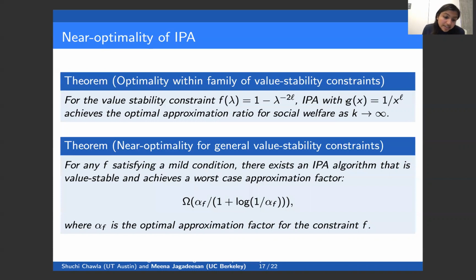So in particular, if we take lambda of f to be the optimal approximation ratio for allocation rules that are value stable with respect to f, IPA achieves a worst case approximation ratio of lambda f divided by 1 plus log 1 over lambda f. So in this sense, inverse proportional allocation achieves near optimal trade-offs between value stability and social welfare.